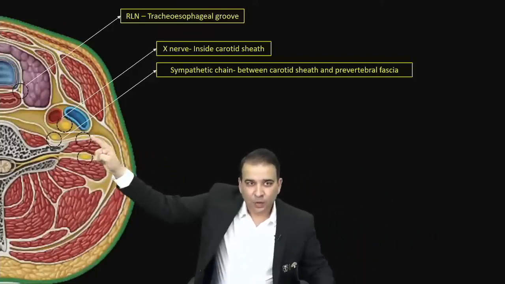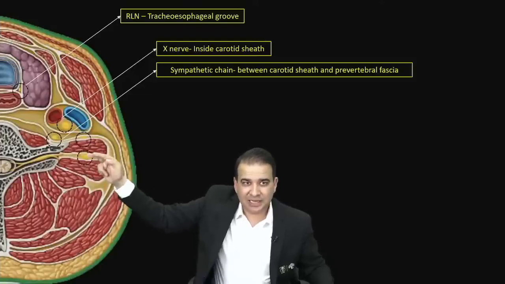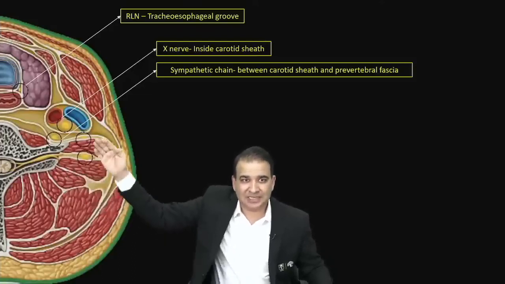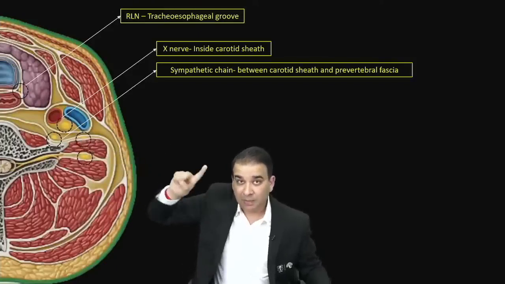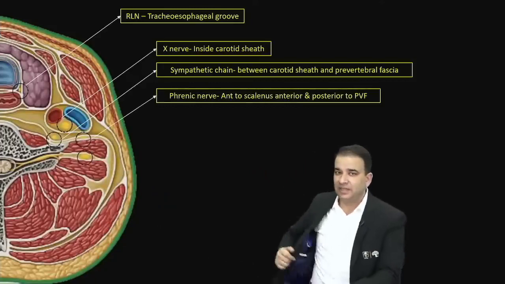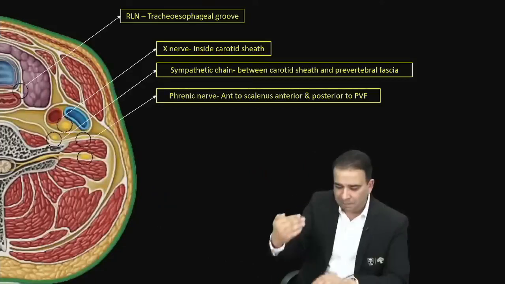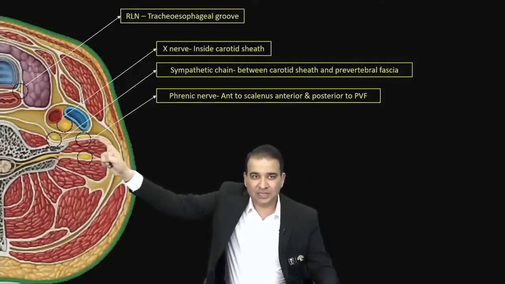Look at the nerve there, which is in front of the scalenus anterior. These muscles are the scalene muscles: this is scalenus anterior, this is scalenus medius, that is scalenus posterior. The nerve which is running in front of the scalenus anterior muscle, but more importantly behind the prevertebral fascia, is the phrenic nerve. It is running in front of scalenus anterior, but behind what? Behind the prevertebral fascia, guys. The one which is behind the prevertebral fascia is the phrenic nerve.